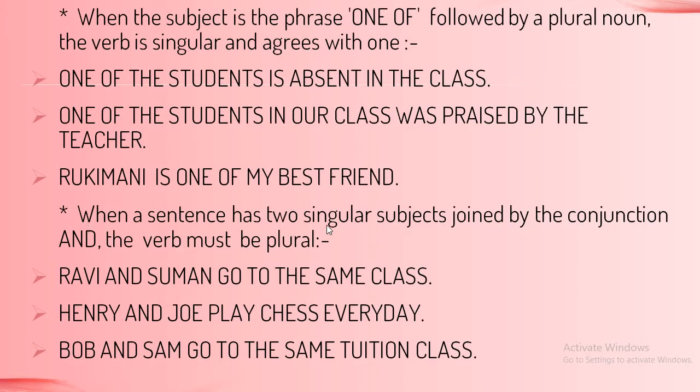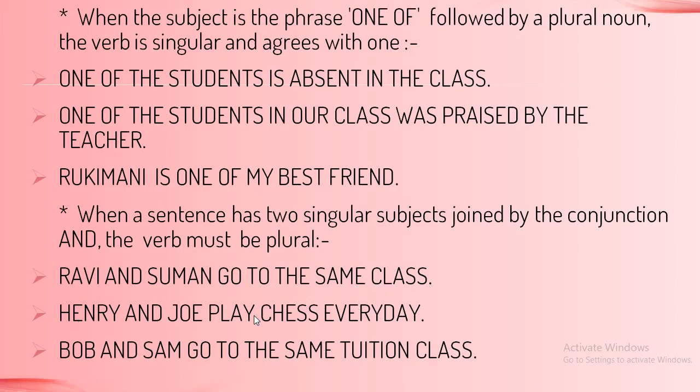When a sentence has two singular subjects joined by the conjunction and, the verb must agree with the plural. This we had already done. Just to give more examples, I have written it here. Ravi and Suman go to the same class. Ravi and Suman are joined by the conjunction and, so it takes a plural verb. Ravi and Suman go to the same class.